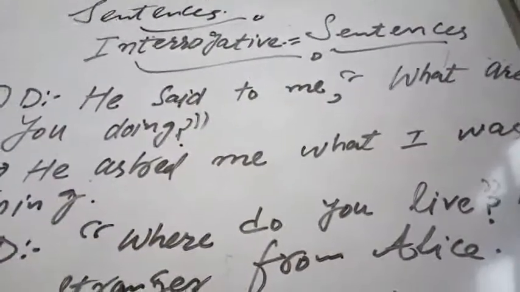So this is a type of enquiry. It will go like this in the indirect speech: the stranger inquired of allies where she lived.